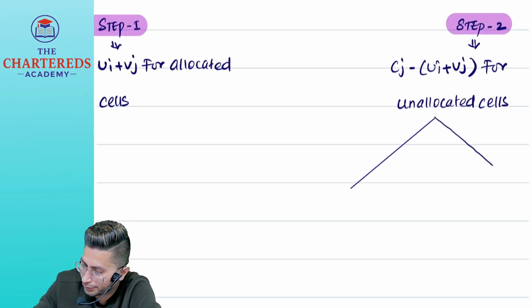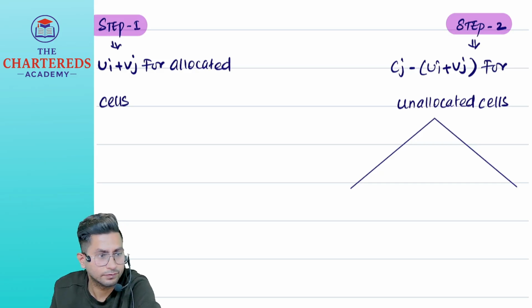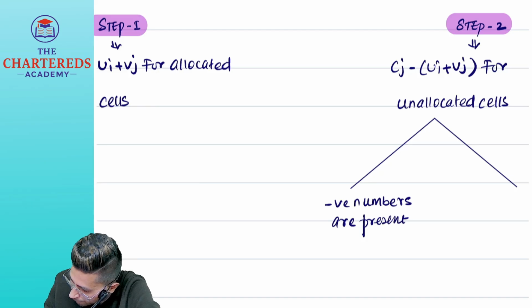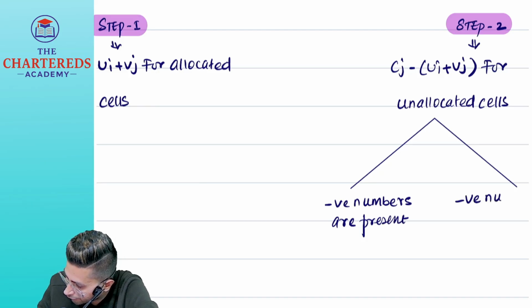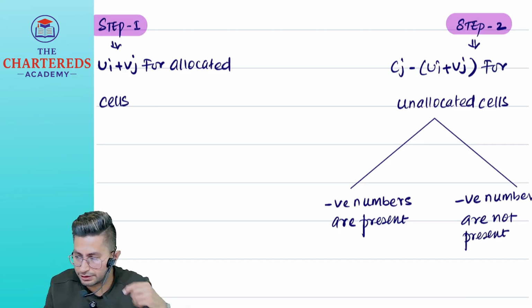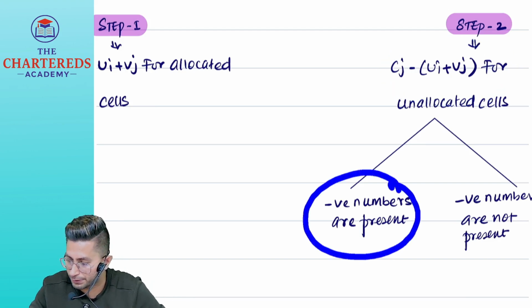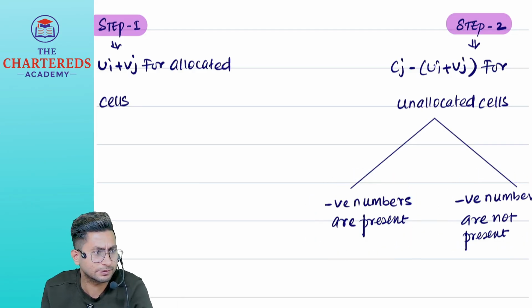Here, there can be two situations: negative numbers are present, and negative numbers are not present. In the Cj minus (Ui plus Vj) values, negative numbers may or may not be present.